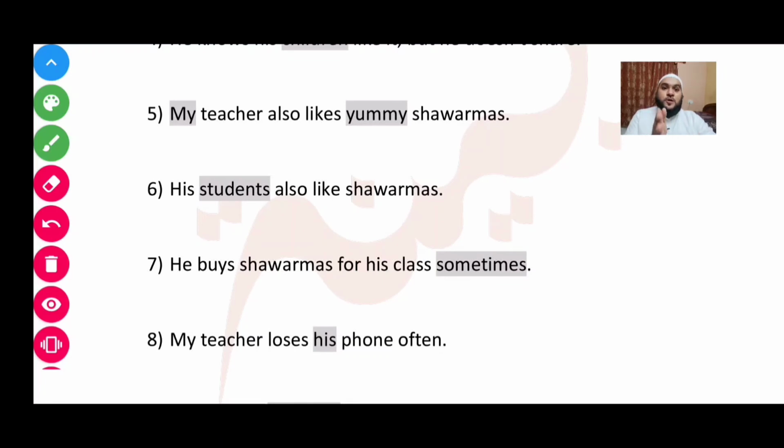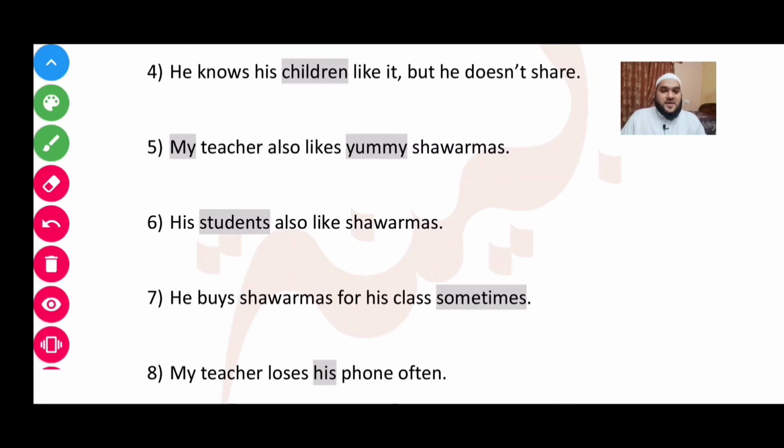Okay, sorry, tooth will be the doer, and that's why it will be rafa, and my is the tooth of mine. After of, my will be jar. Similarly, another thing involving a non-living thing.